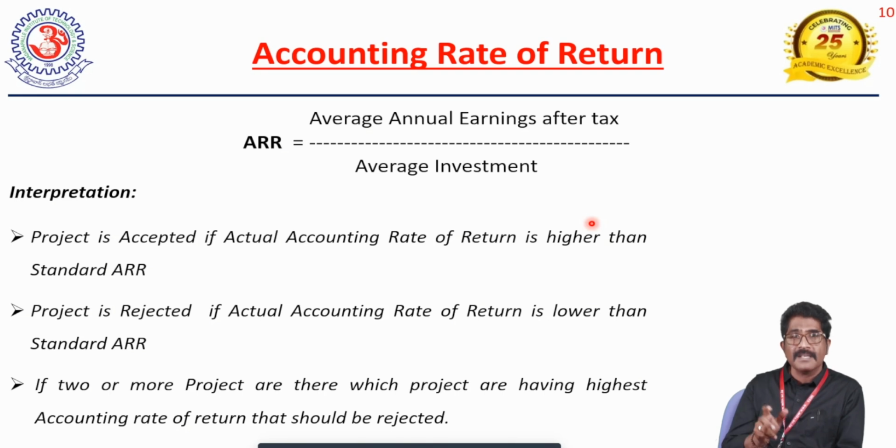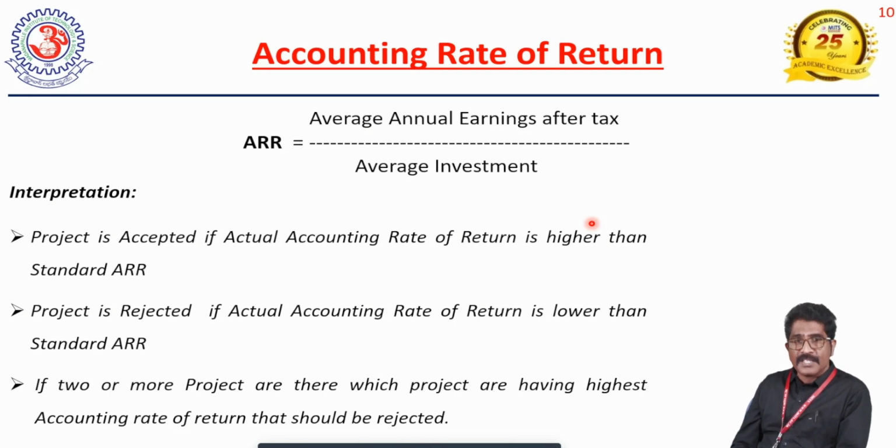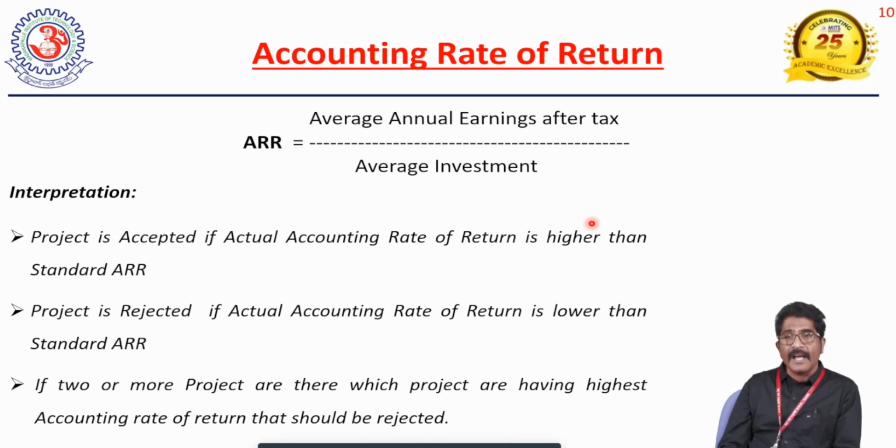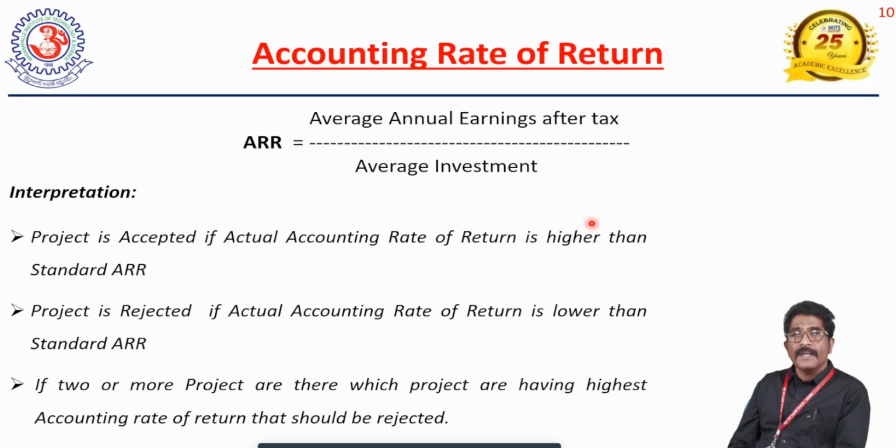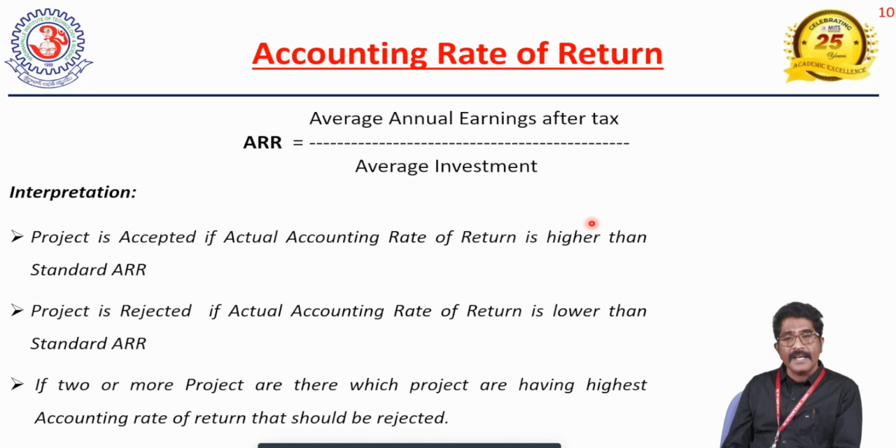It can measure the relationship between average annual cash inflows after tax and average investment. So here also we use the following formula, which is useful to take the investment decision under the accounting rate of return: average annual earnings after tax divided by average investment into 100. Here, how are we going to take the investment decisions?